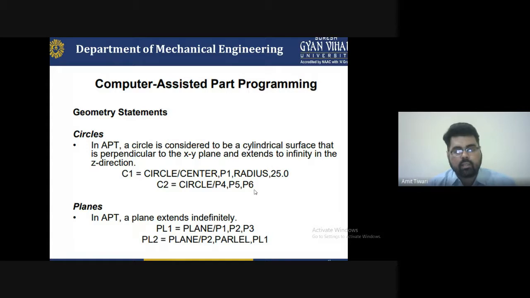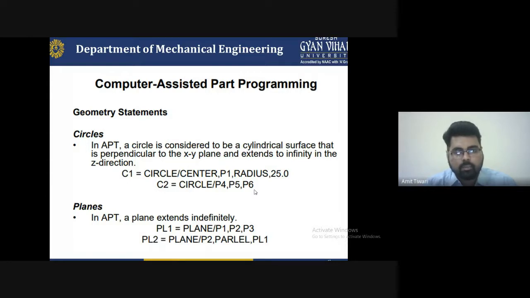So for a circle, you have to use C1 and C2, these two. C1 is equal to CIRCLE/CENTER, so you have to write circle and put a center using the slash, mark a center for that, comma, P1, and the radius you have to provide, 25.0. So this is the technique to write circle 1. C2 is equal to CIRCLE/P4, comma, P5, comma, P6, and the circle will be completed as per your requirement, as what you have to fabricate on the basis of the design.